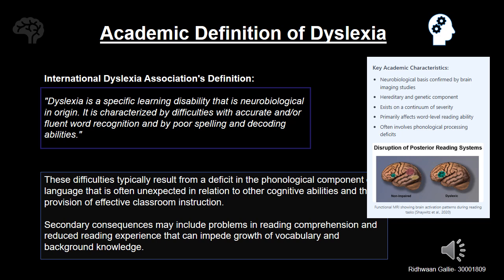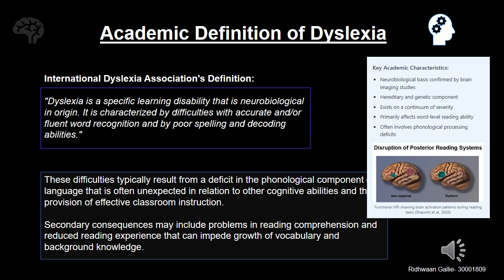But here's what's critical. Dyslexia exists on a continuum. Some students have mild difficulties, others more significant. It often runs in families and primarily affects word-level reading, though secondary consequences can include reduced reading comprehension and limited vocabulary growth due to less exposure to text.